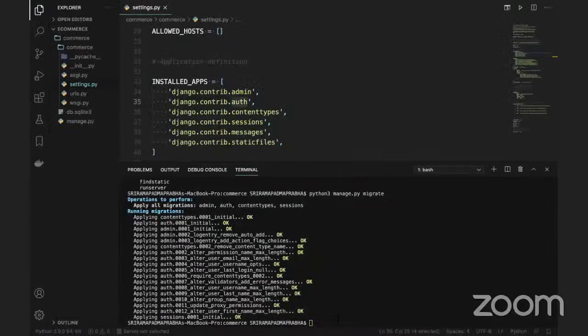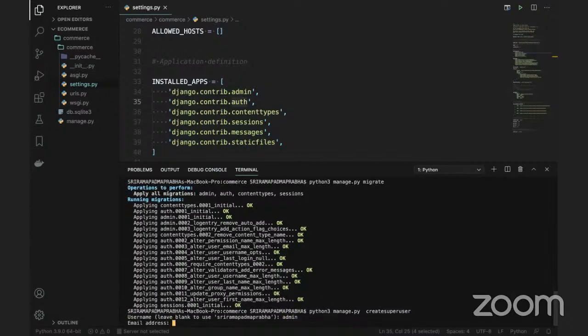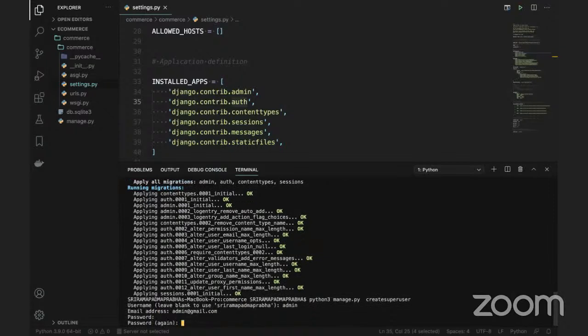I'm going to create a super user. The first time you run this application, we need some admin. So I will use the command python3 manage.py createsuperuser. You can create a super user here. I'm giving the super user name as admin, and the email is admin. Since I'm working on my local computer, I'm not giving more information. Simple dummy, password is also admin, and password again admin.